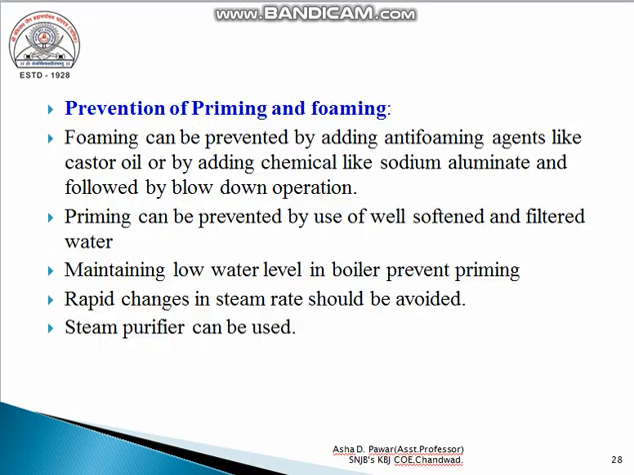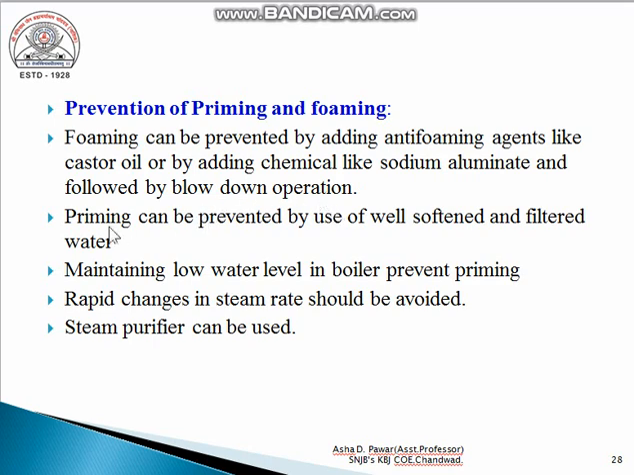Then prevention of foaming and priming can take place by using various methods. First, foaming can be prevented by adding an anti-foaming agent like castor oil or by adding a chemical like sodium aluminate, followed by a blow down operation. That is, to prevent foaming, we use an anti-foaming agent like castor oil or add a chemical like sodium aluminate, and after that we use a blow down operation, in which salt rich water is replaced by